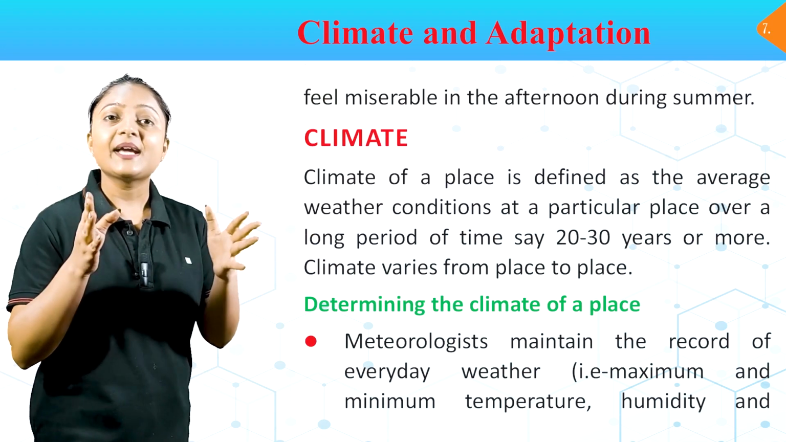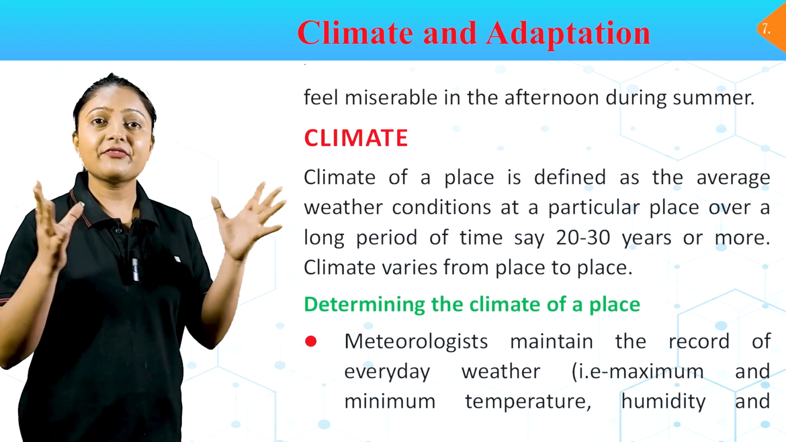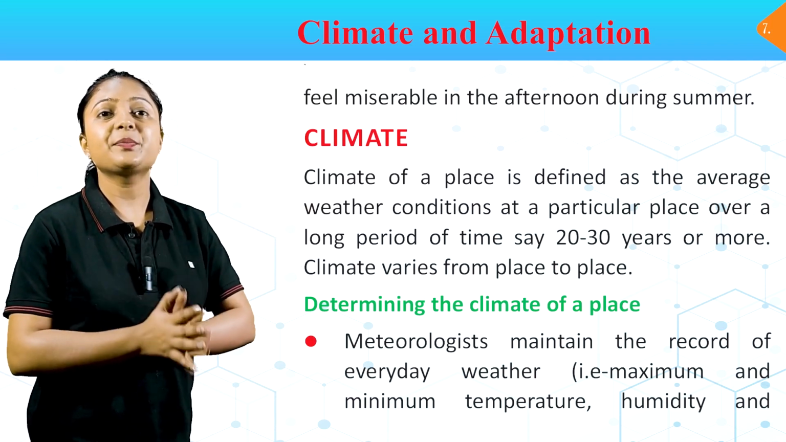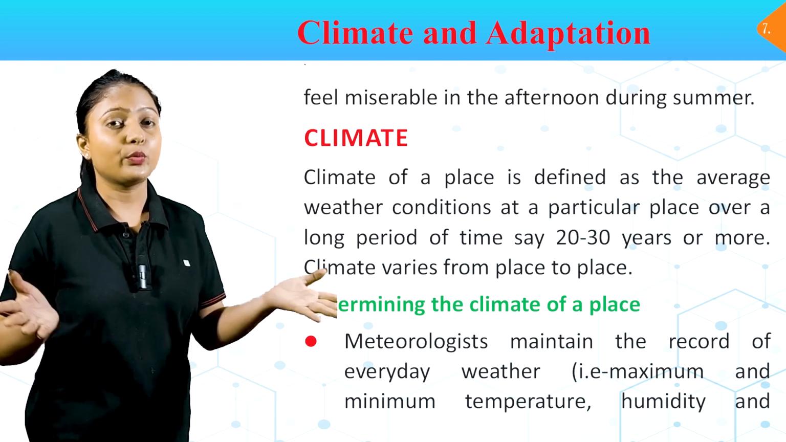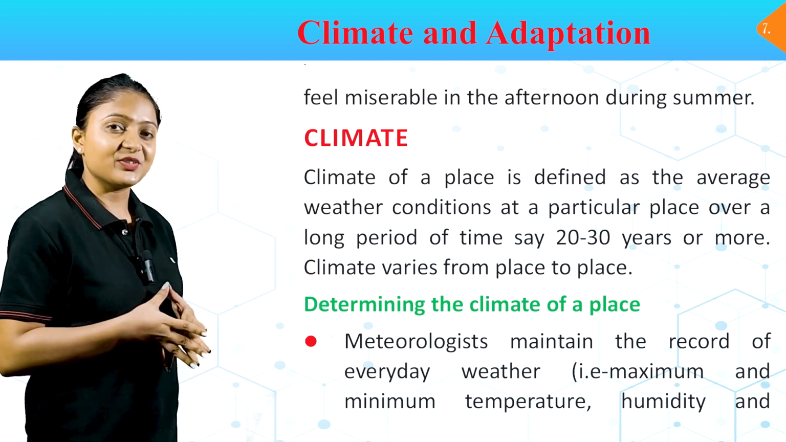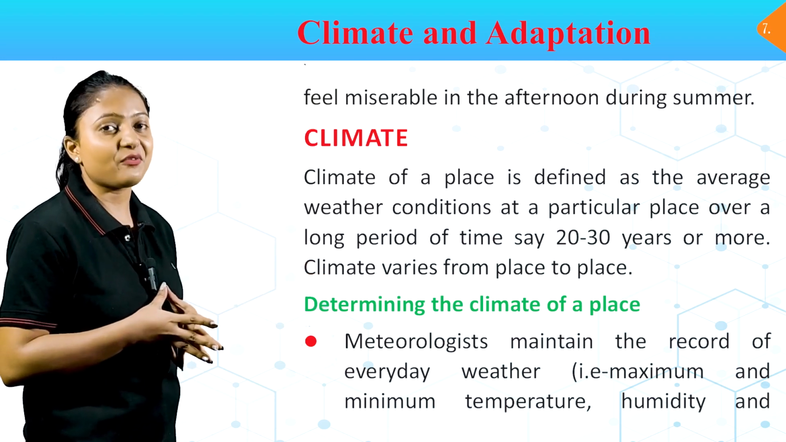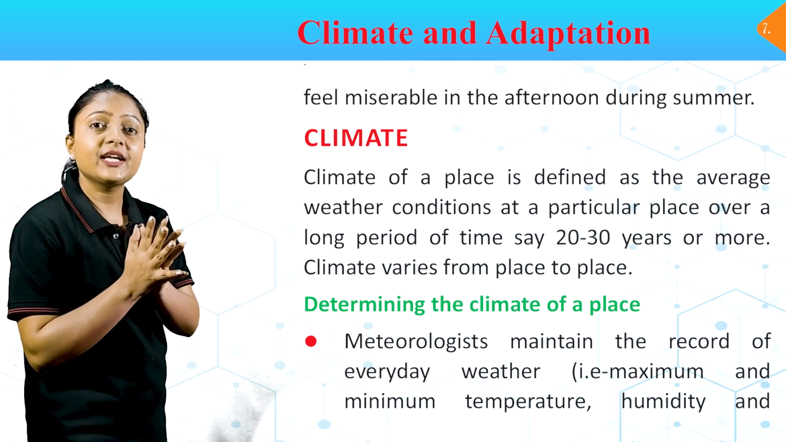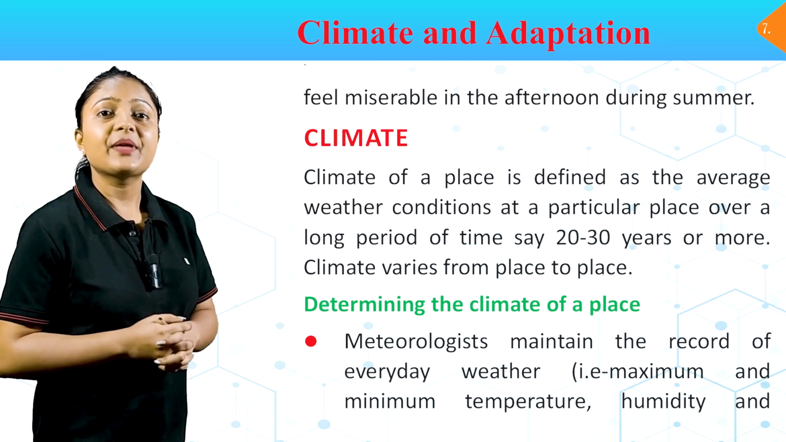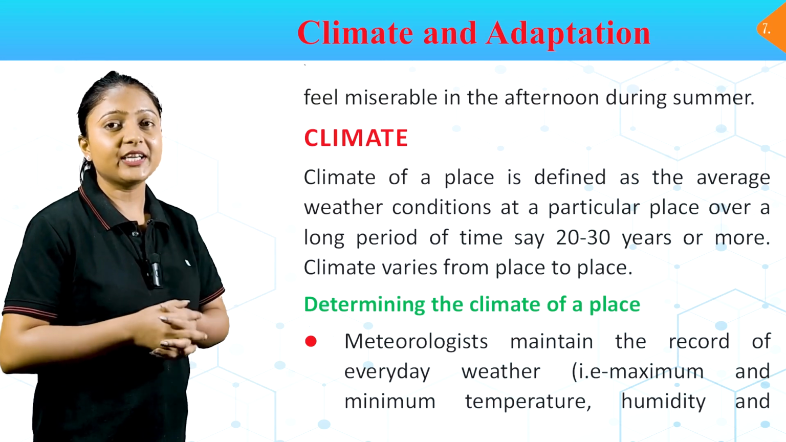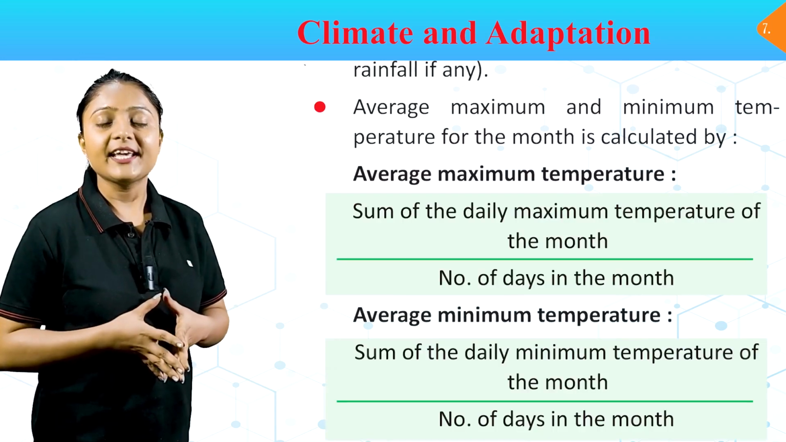Climate. Climate of a place is defined as the average weather condition of a particular place over a long period of time, say 20 to 30 years or more. Climate varies from place to place. Determining the climate of a place. Meteorologists maintain the record of everyday weather, that is maximum and minimum temperature, humidity and rainfall if any.